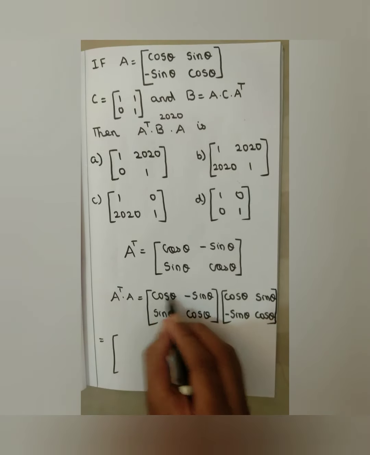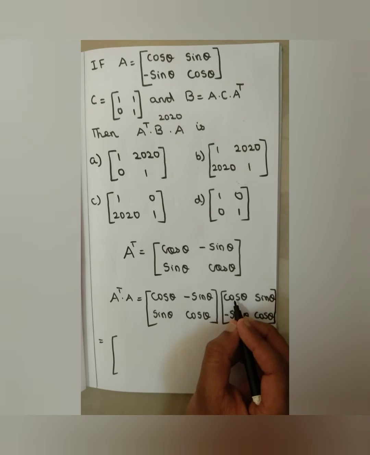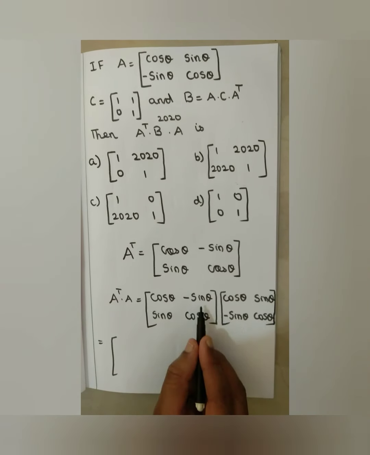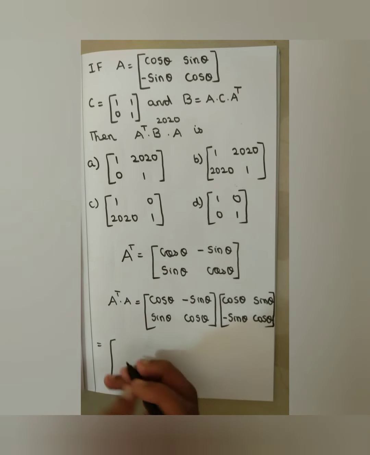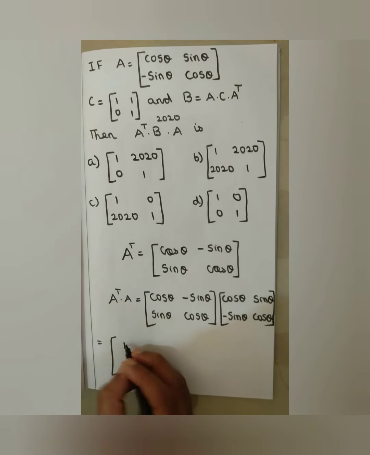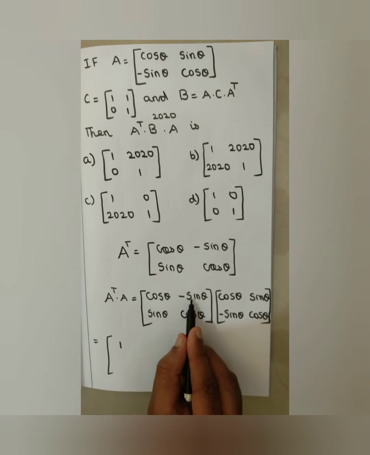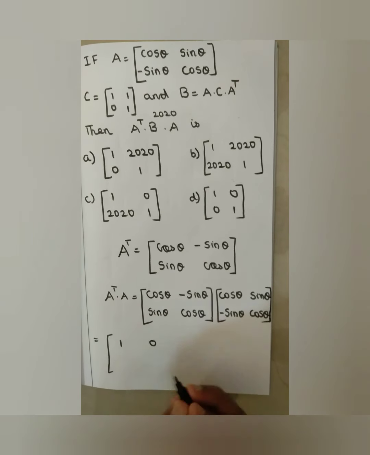So multiply by the row by column method. Cos theta into cos theta is cos square theta, minus sin theta into minus sin theta is plus sin square theta. So cos square theta plus sin square theta is 1. Next, cos theta into sin theta, then minus sin theta into cos theta, gives 0.